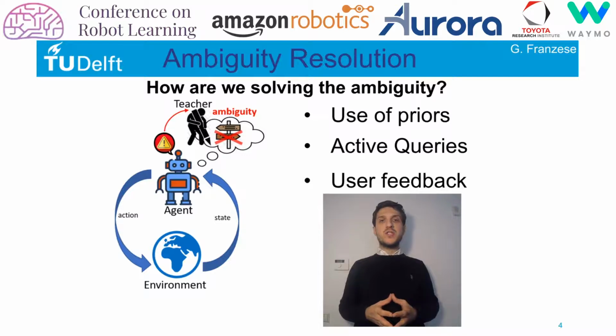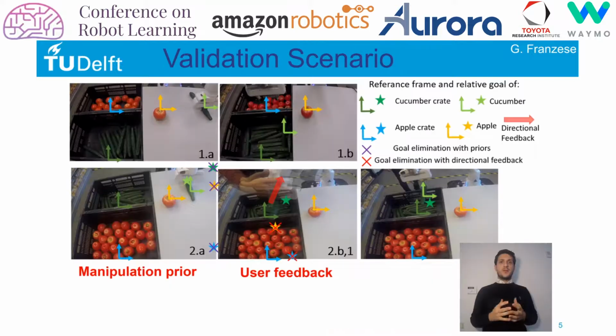Different valid scenarios are investigated in this work, where different modalities for giving feedback are also implemented, in particular using a desktop interface, a directional feedback, or a local demonstration of the desired behavior. In this example, in the first row you can see the reproduction of the demonstration where the robot is picking the cucumber and then placing it in the right crate. As you can see from the picture, there are different reference frames, one for each crate and one for each fruit on the table.